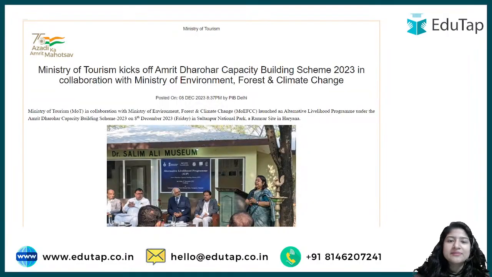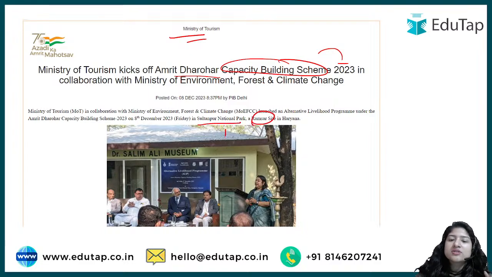Okay, so this is the scheme. This is the news, basically a Ministry of Tourism news. It says that the Amrit Dharohar Capacity Building Scheme 2023 has kicked off. The scheme has been launched from a Ramsar site, which is Sultanpur National Park in Haryana. It was launched on 8th of December 2023, where capacity building will be done. Capacity building is nothing but skills, vocational skills, will be provided.